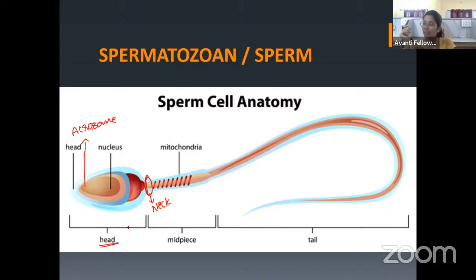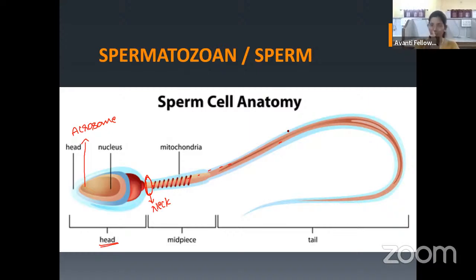Why they will be helpful? They will be helpful to form fibers, spindle fibers, which makes a skeletal structure of the sperm. Okay, so it is going to produce the fiber, and this fiber will go throughout the sperm. So neck, done. Now, middle piece.